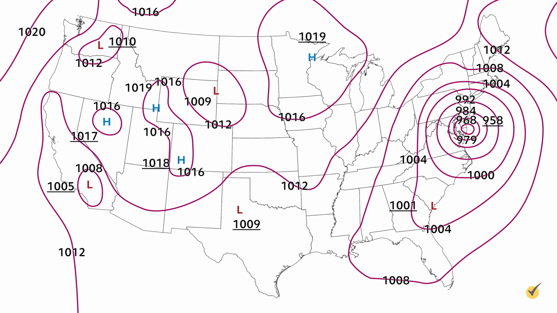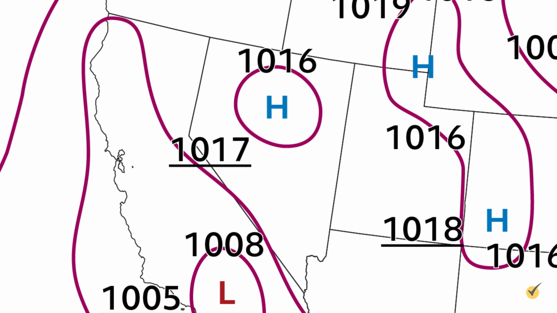So before we get any further, we need to talk about isobars, which you might have seen before if you've ever watched the Weather Channel. Isobars are just lines that show areas of equal pressure. That's it. Take a look at this map of the US. All of the maroon lines that you see are isobars. They represent areas of equal pressure, and they are labeled in millibars. Check out the closed isobar located in Nevada. Every point that lies on this isobar has the same pressure, 1,016 millibars, which is a little higher than average. You'll notice then that there is an H enclosed in this isobar indicating high pressure.